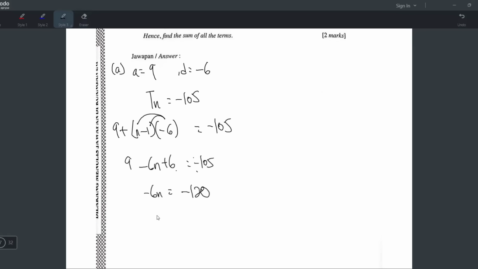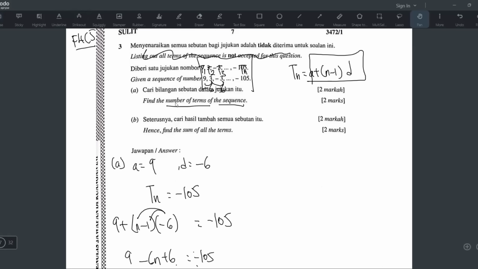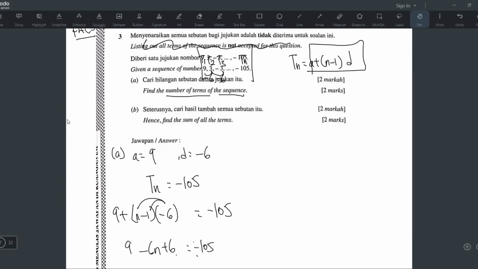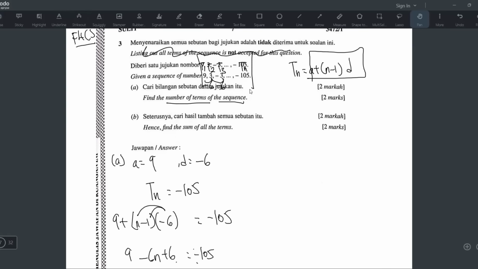Okay. And now your pindah negative. So negative jadi positive. And then n is 20 lah. Yeah, this is the answer. Okay, sudah betul. Alright. So that is the number of, so what is the number of terms? 20 lah. Maksudnya dari sini ke sini ada 20 sebutan, 20 terms. And the negative 105 is the term yang ke-20.